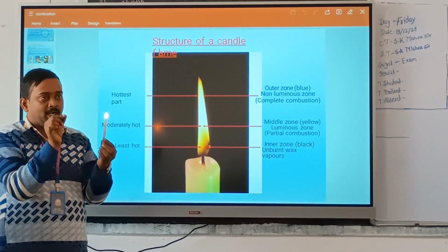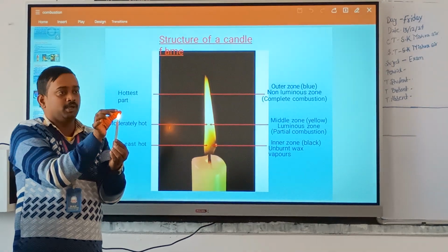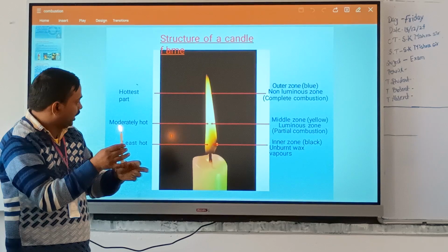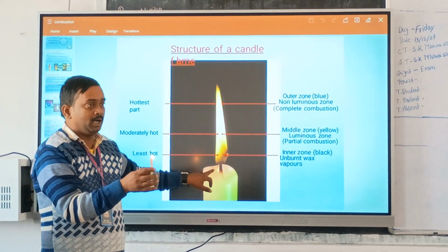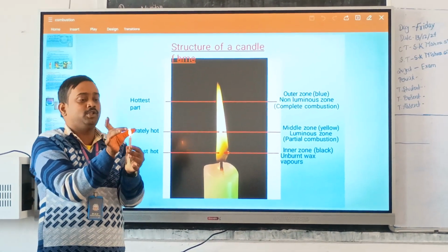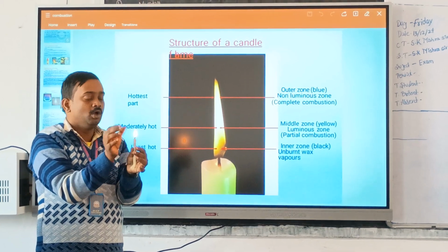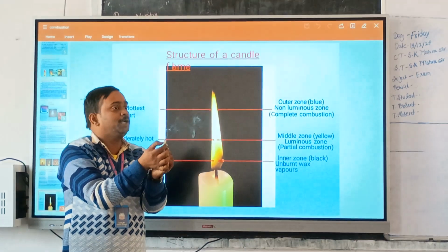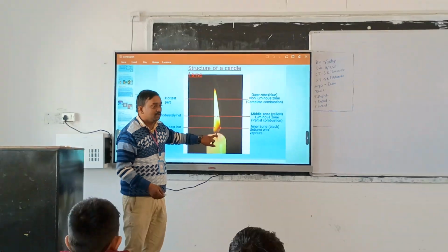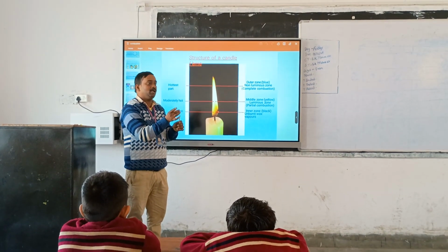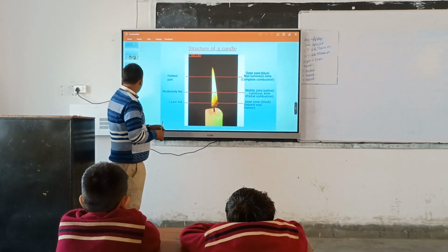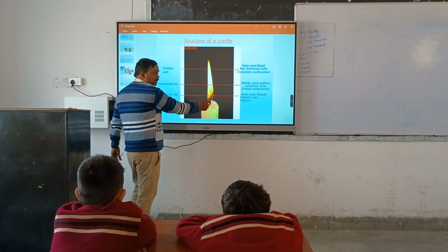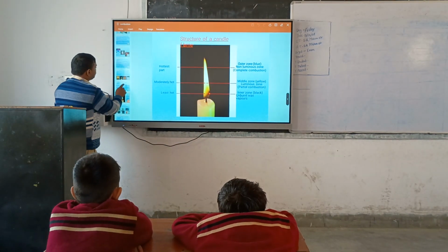Anyone can stop a candle, but they should not hold it in this way. They always put the finger inside, because the inside part is cold and the outer is hot. When I put it this way, the heat is too much. When I put it in this way, I touch the inside part, that is this part. Okay, so only then can I put out the candle very easily. The outermost is the hottest part and the inner part is the least hot.